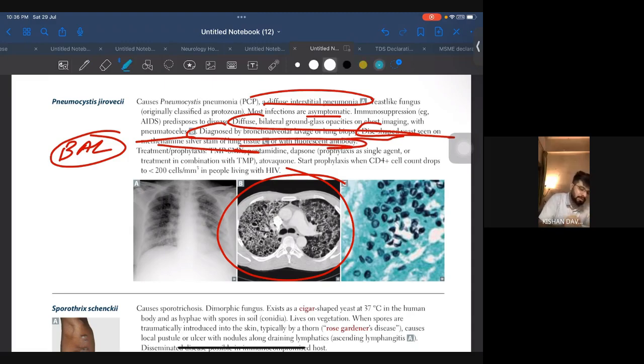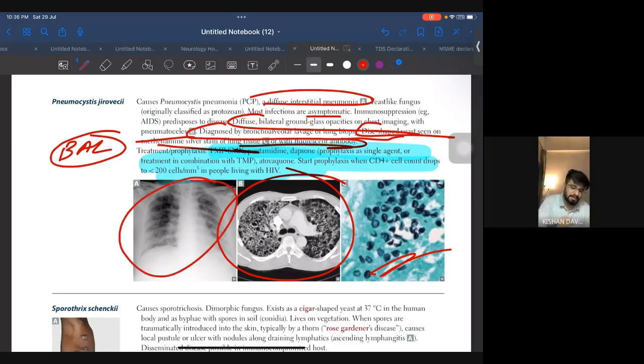Very easy to diagnose. TMP-SMX, and just think about all of this. Okay, very easy. Just look at these stains. Diffuse interstitial pneumonia and this.